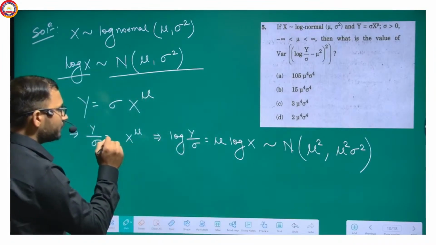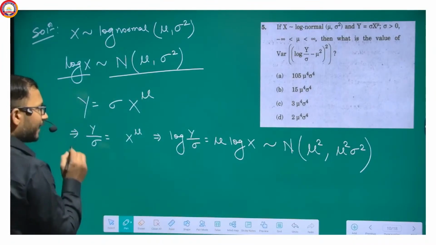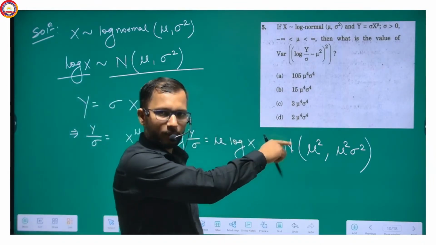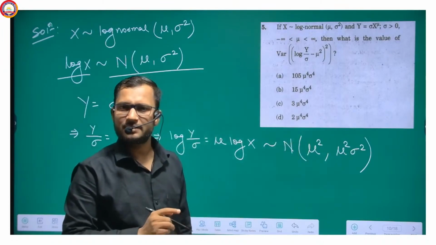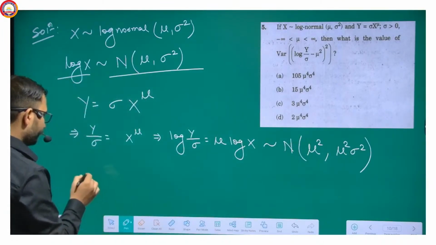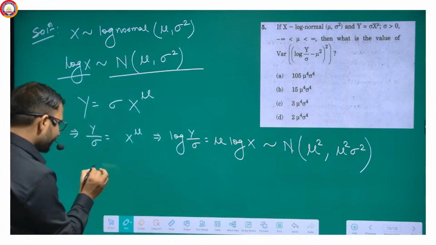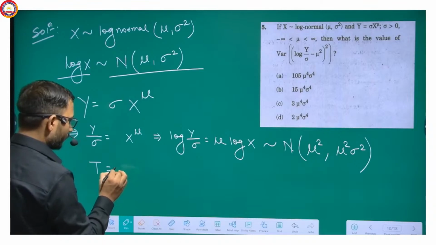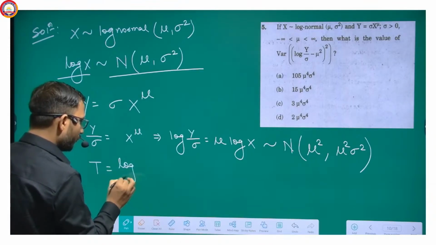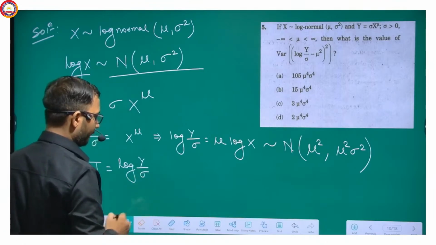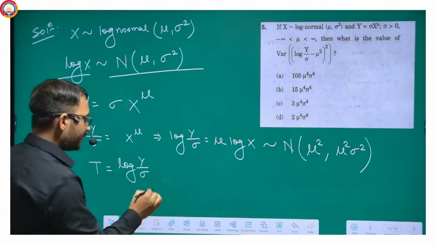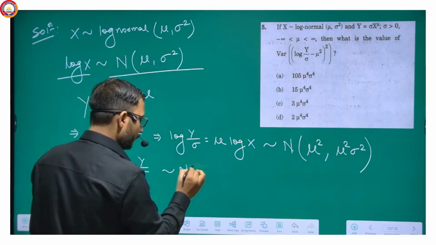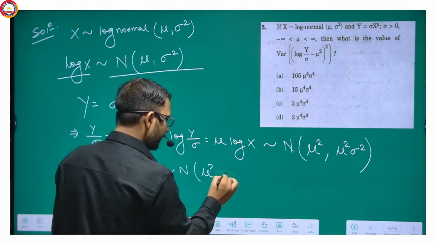Now, see here, if I write, that means log y upon sigma is following normal with mean mu square and variance mu square sigma square. Next one, suppose let t equal to log y upon sigma. Getting my point? Then thus t is following normal with mean mu square and variance sigma square.